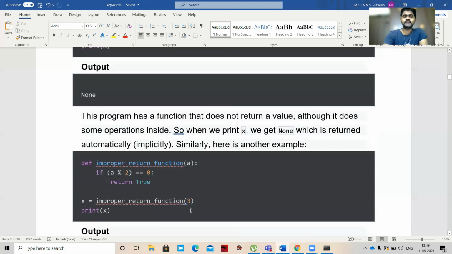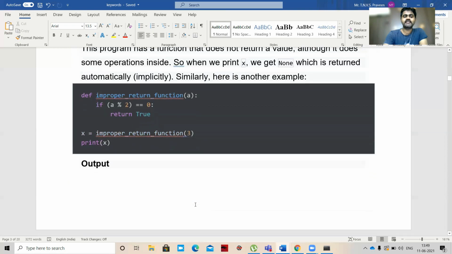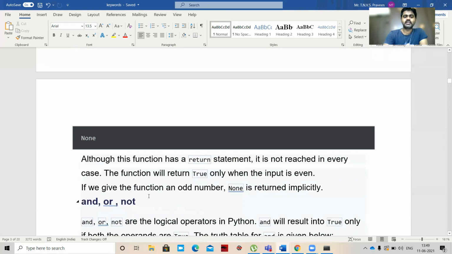Similarly, here is another example. Define improper_return_function(a): if a % 2 == 0, return True. So x equal to calling that function with 3. It goes to 3 % 2 == 0, and then it will return True. But although this function has a return statement, it is not reached in every case. So why did we get None here? The function will return True only when the input is even. That's the reason we got the output as None.